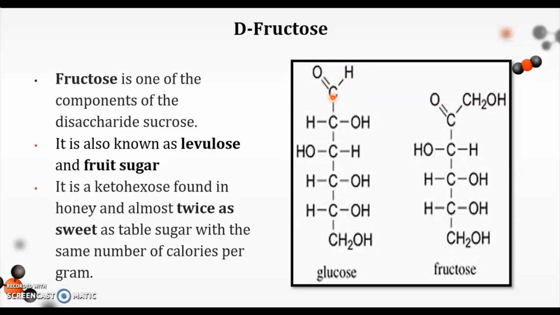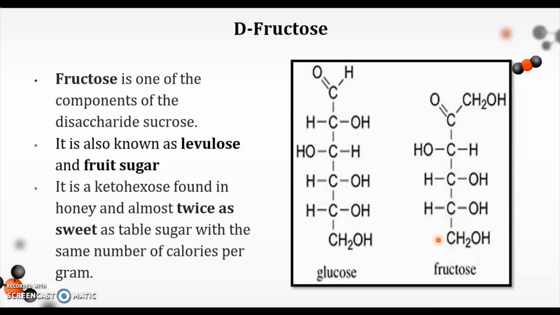Let us now count the number of atoms, specifically carbon atoms, for glucose and fructose. Glucose has carbon number 1, 2, 3, 4, 5, and 6. Let us now count fructose. Fructose has 1, 2, 3, 4, 5, and 6.